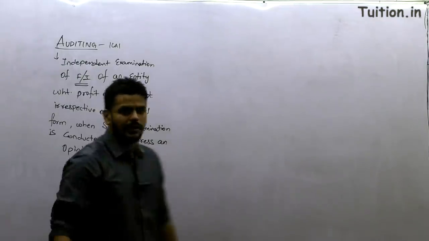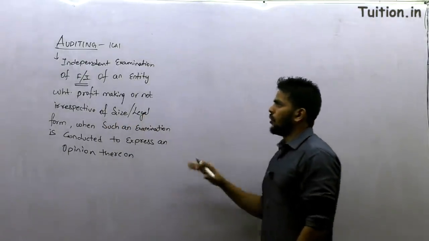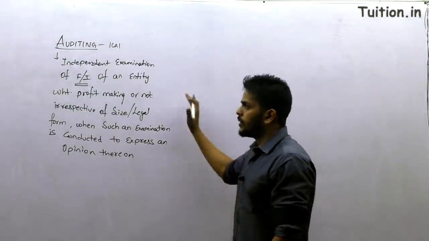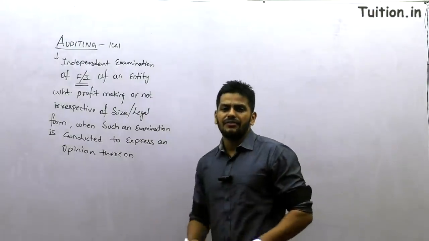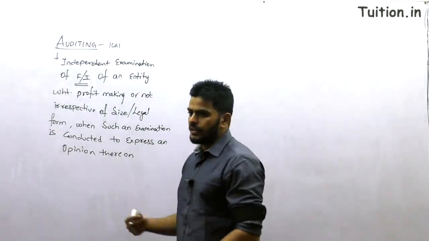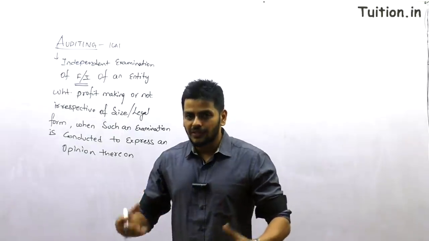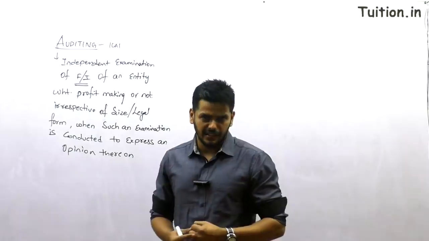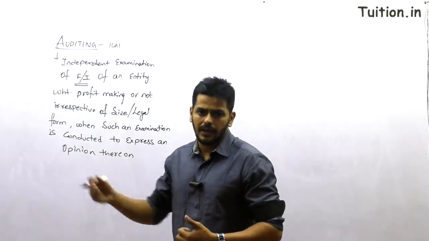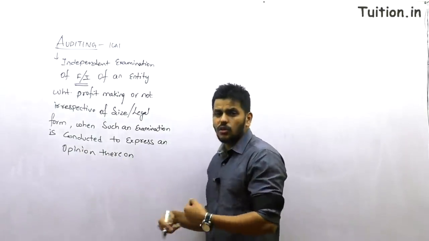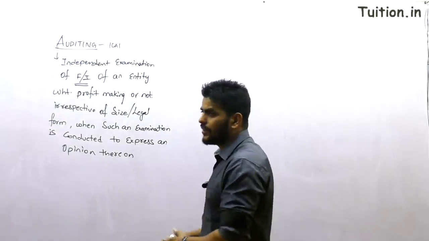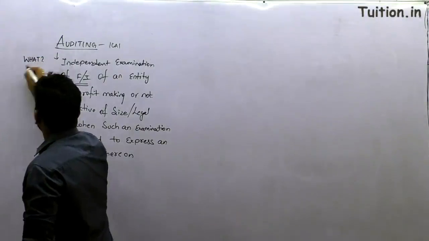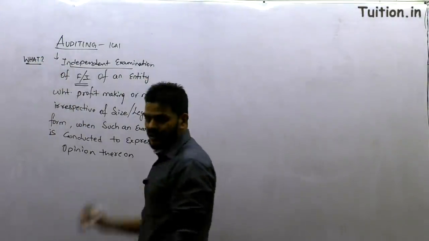There is a real reason why I put up the whole definition. I know most of you know it, but the idea is to quickly understand what this whole topic is all about. Guys, never learn definitions by heart. It's very easy to remember definitions: always raise a question and get the answer to it. Basically there are only 6 questions in English: when, what, how, who, where, and why. So let's ask those questions and figure out the answers. The first question is, what is audit? Audit is an independent examination.